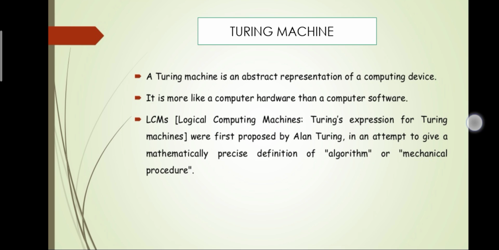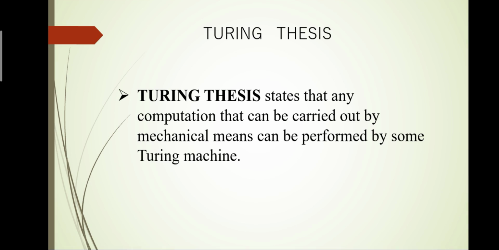He proposed it to give a definition for algorithm. That is a Turing machine. I think you get the major idea of what a Turing machine is and what its components include. Next, we can move on to our major topic, the Turing thesis.